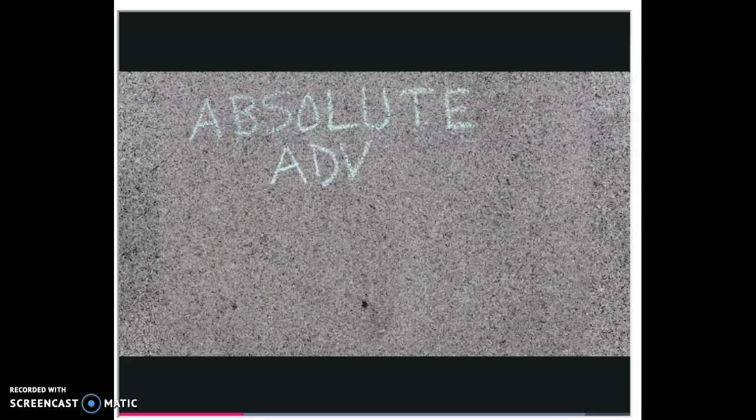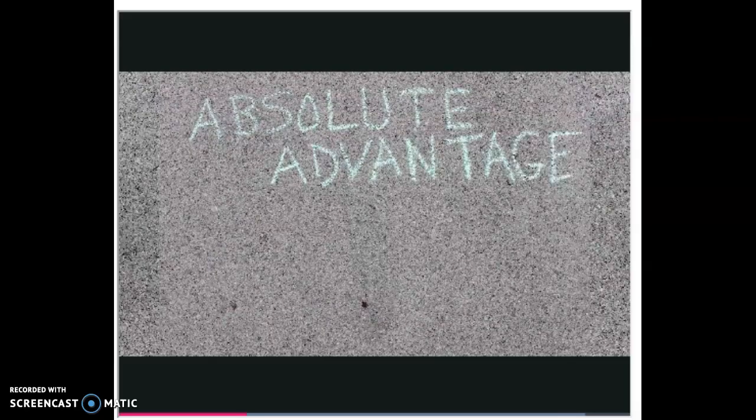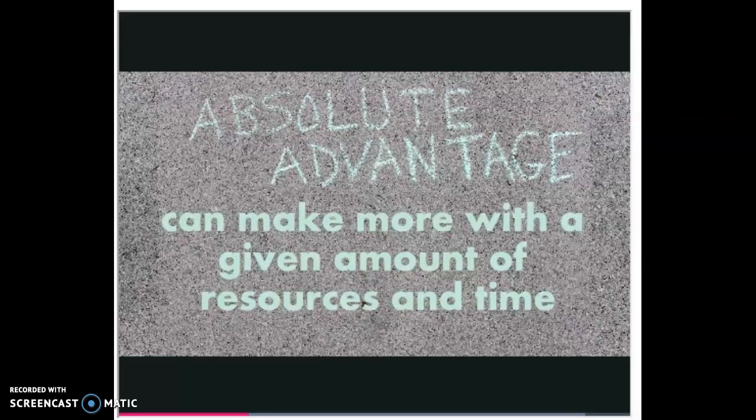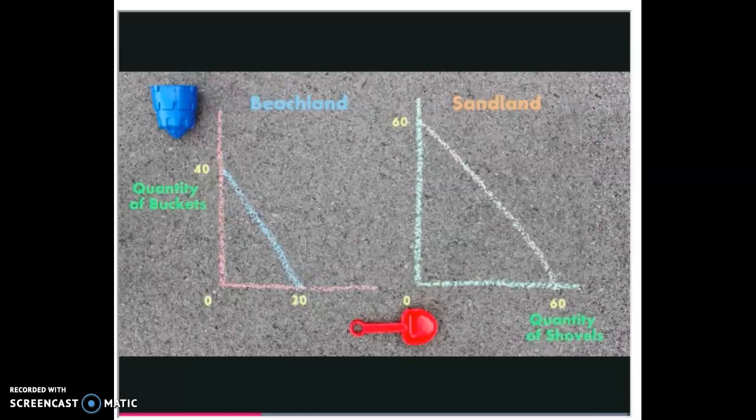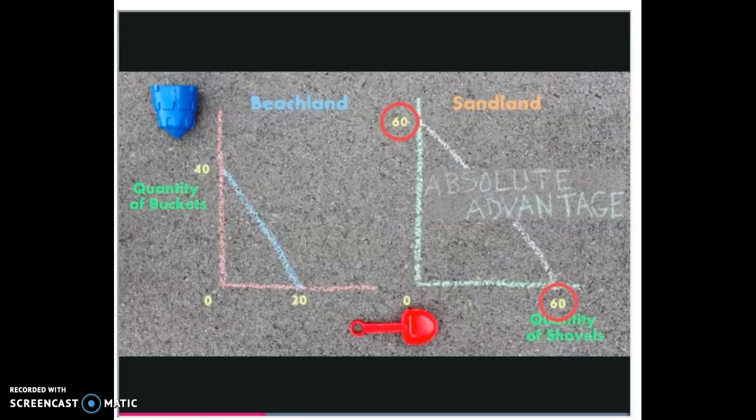Now let's talk about advantages that countries might have in producing the goods. A country has an absolute advantage in making a particular good if it can make more of that good than the other country with a given amount of resources and time. So this one's easy. Sandland can produce more buckets and more shovels, so it has the absolute advantage in producing